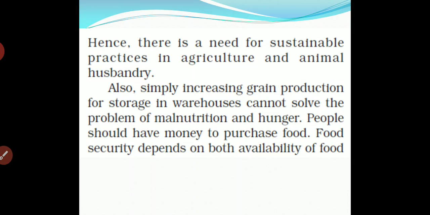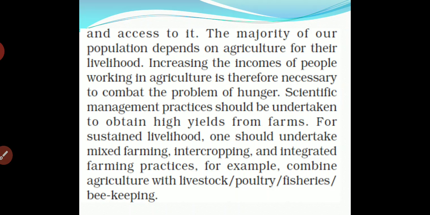People should have money to purchase food. Now a second question arises: if people do not have a proper amount of money, how can they buy different grains? So there is a second question of how it can be solved. People need money. So food security depends on both availability of food and access to it.